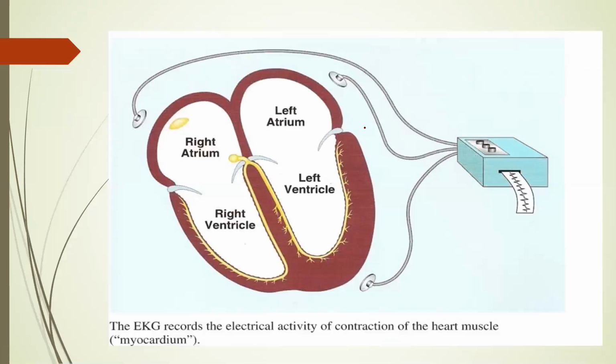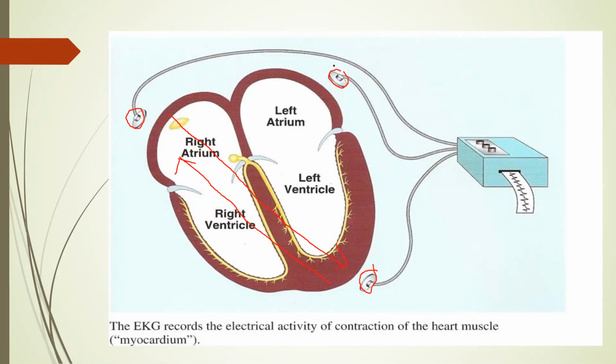Now, coming to the leads. You can see these are the leads. Now, impulse direction was from SA node, AV node, and to the ventricles. What do these leads do? These leads do nothing but record the activity of this impulse, how this impulse is going and its direction, whether it is going from above to down or from down to up, whether it is going slow or fast.